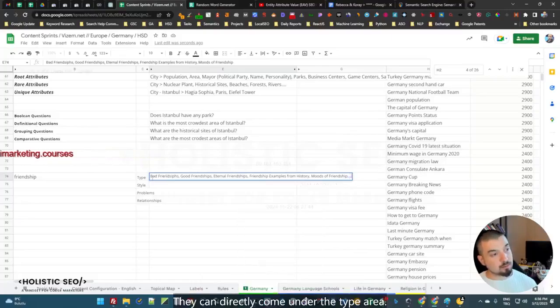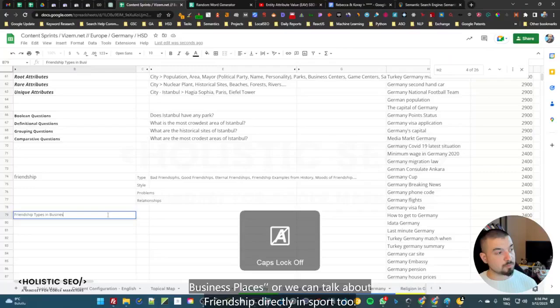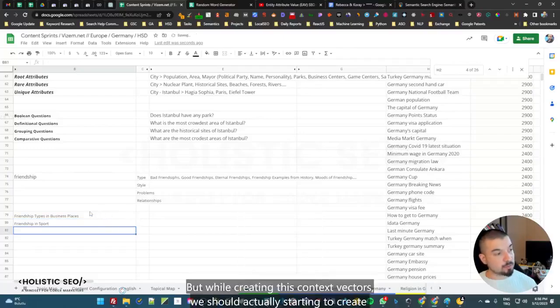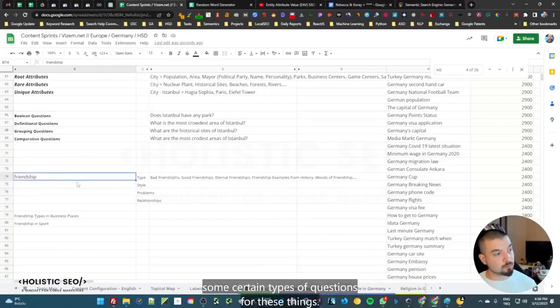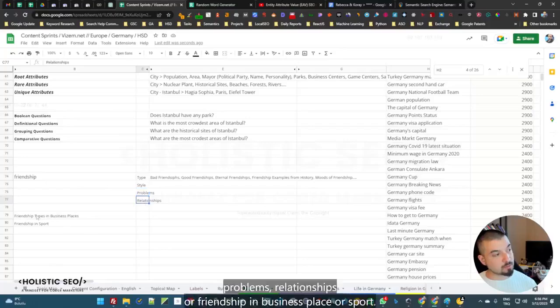They can come directly under the type area, but of course there are many more. For instance, we can also talk about friendship types in, let's say, business places, or we can talk about friendship directly in sport too. But while creating these context vectors, we should start creating certain types of questions for these things. So we focus on type, style, problems, relationships, or friendship in business place or sport.